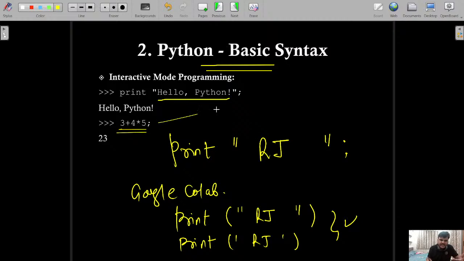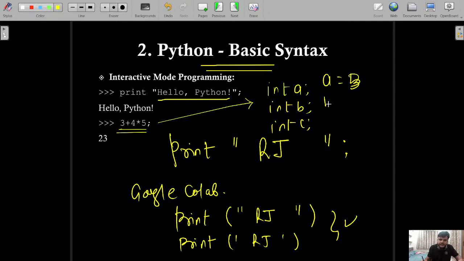If you are going to do the same task in the C language, what will you do? You will write int A, int B, int C. Then A equal to 3, B equal to 4, C equal to 5.